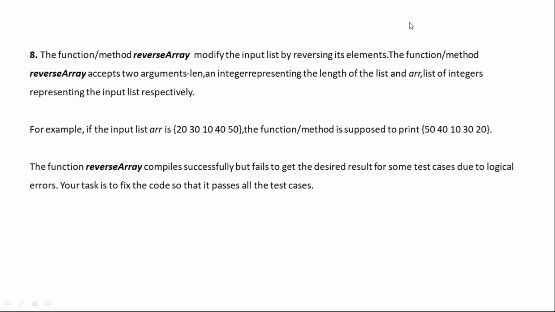I think I already explained this. You need to reverse the array. The question is that the function reverses an array. So we just need to reverse all the elements of the array. The function takes two inputs: one is the length and the other is the integer array. So this is the array given. We have to reverse all the elements, right? At the very start of the session, I explained how to reverse the elements of the array.